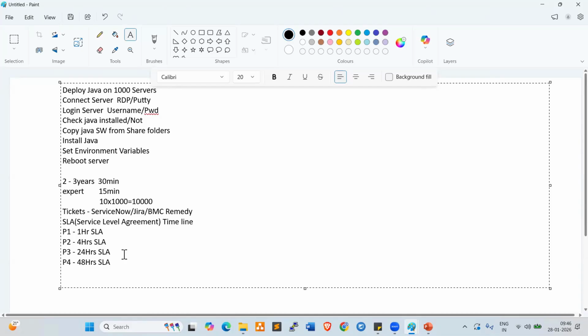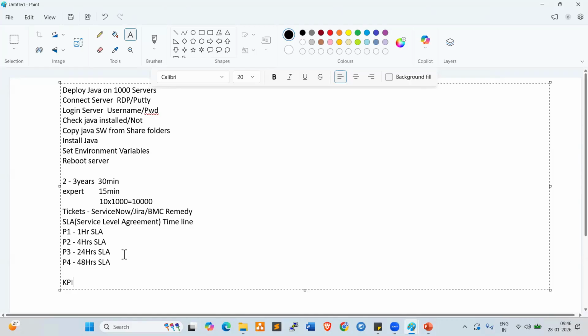Otherwise, what will happen? That will be escalated. It will move to the next level. If the ticket is escalated, our KPI will be impacted. KPI, key performance indicators, right? Our performance will be degraded.